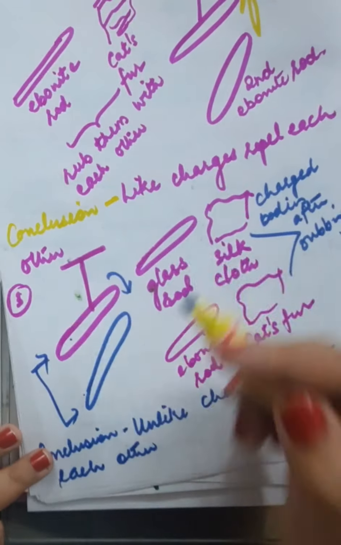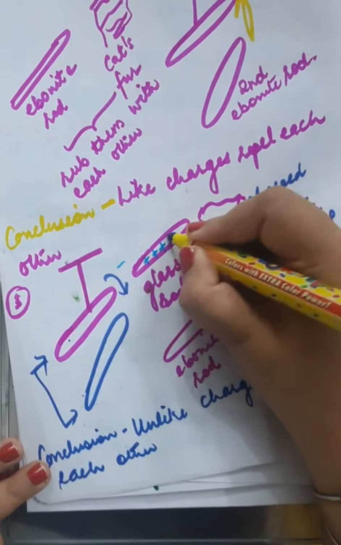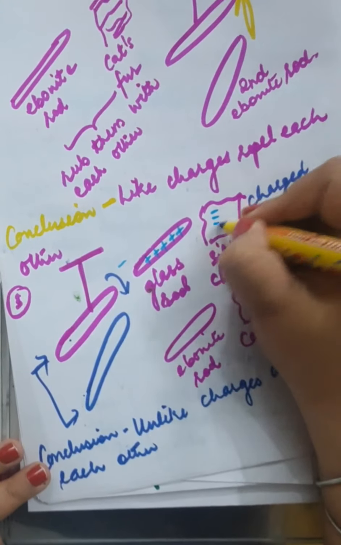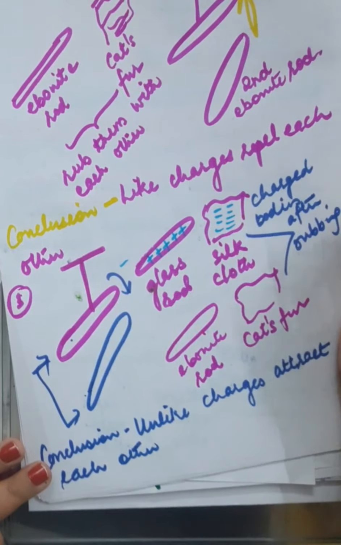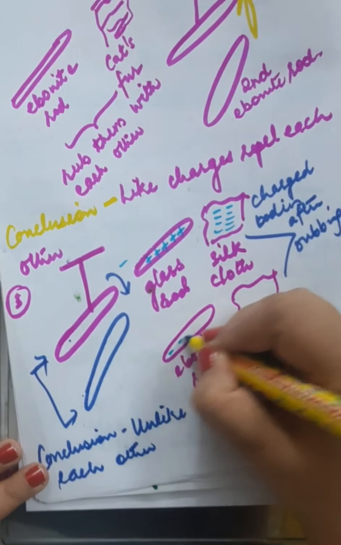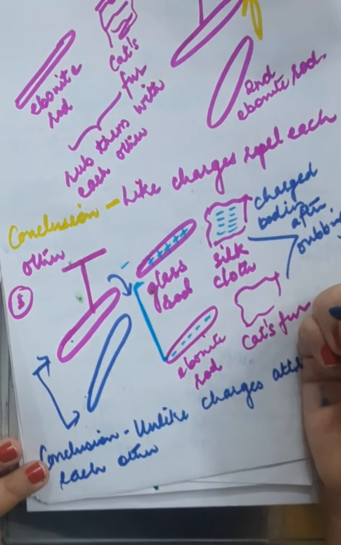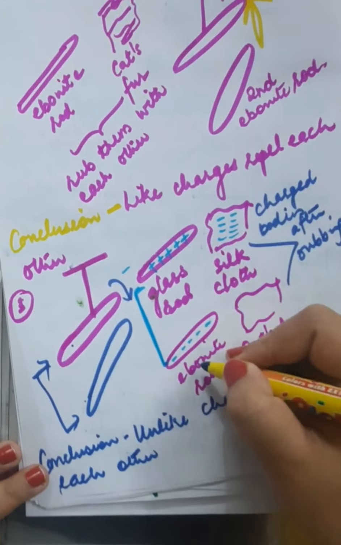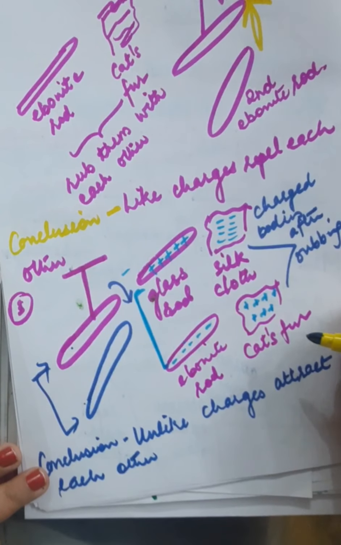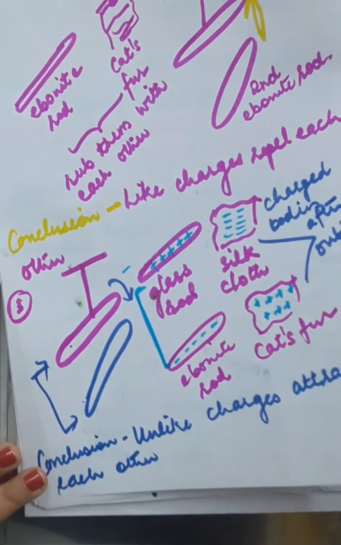So in the first example, when you rubbed the glass rod with silk cloth, suppose the glass rod acquires one type of charge and I am naming it a positive charge, and the silk cloth acquires a different type of charge which I am naming negative charge. Similarly, the ebonite rod, suppose it acquired negative charge, because these two are attracting, these are getting attracted to each other, so they are having different charges. And cat's fur, suppose it has got positive charge. Clear?